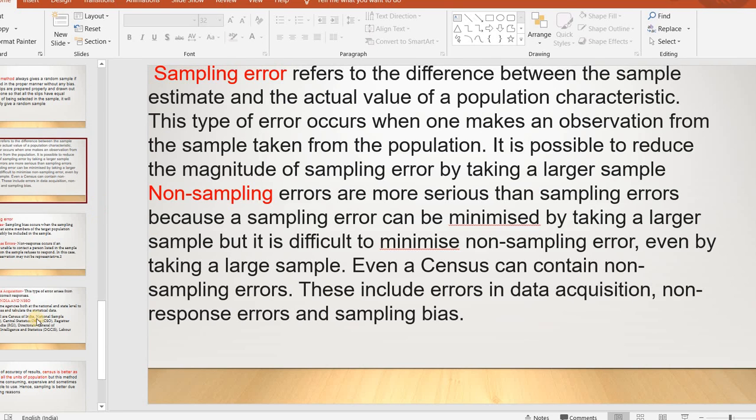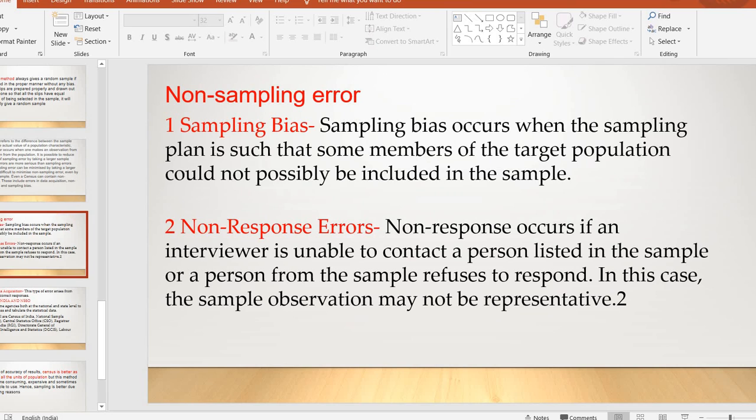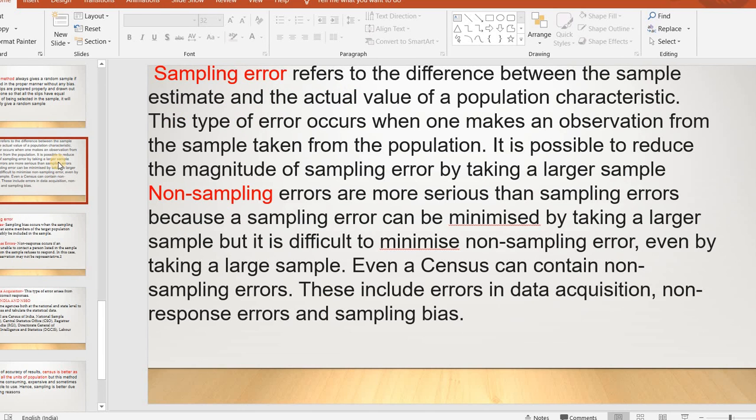Non-sampling errors we can divide into 3: sampling bias, non-response errors, and errors in data acquisition. These are the non-sampling errors. Then we studied what is sampling error and what is non-sampling error.